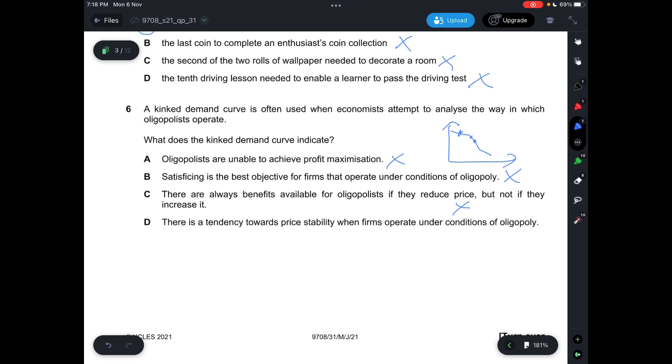This will end up having other firms reducing their price, resulting in all of them maybe incurring only normal profits. So under this condition, people who engage in cartels actually want to earn a decent amount of profit, and in order to do so, they would collude and sell at a lower quantity at a higher price. So for this one, the answer is D.